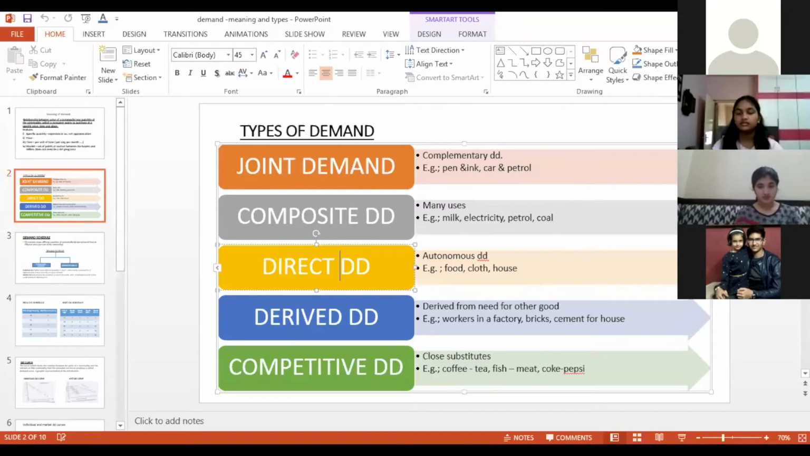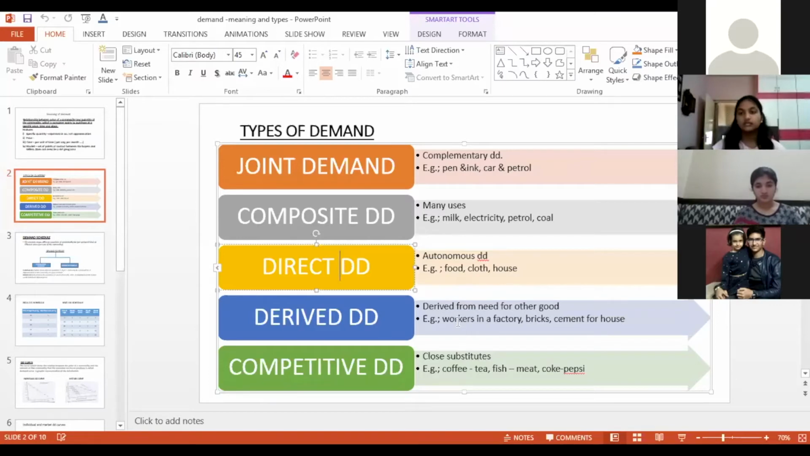Just raise your hand if there is something which is not clear in this direct demand. Now this direct demand is independent of demand for other commodities, because it is demand for such goods which directly satisfy your wants. This demand does not depend on demand of other goods.